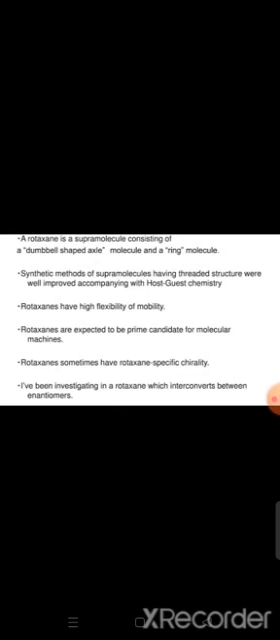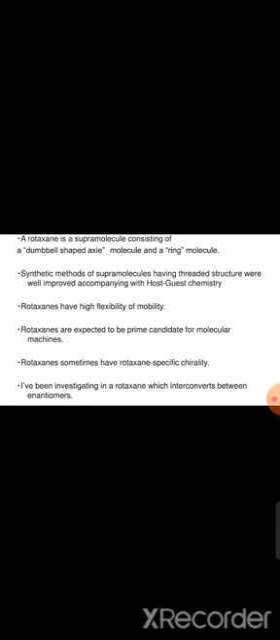Up to now, we discussed rotaxanes. A rotaxane is a supermolecule consisting of a dumbbell-shaped axial molecule and a ring molecule. Synthetic methods of supramolecules having threaded structure were well improved, combining with host-guest chemistry. Rotaxanes have high flexibility of mobility. Rotaxanes are expected to be prime candidates for molecular machines. Rotaxanes sometimes have rotaxane-specific chirality.